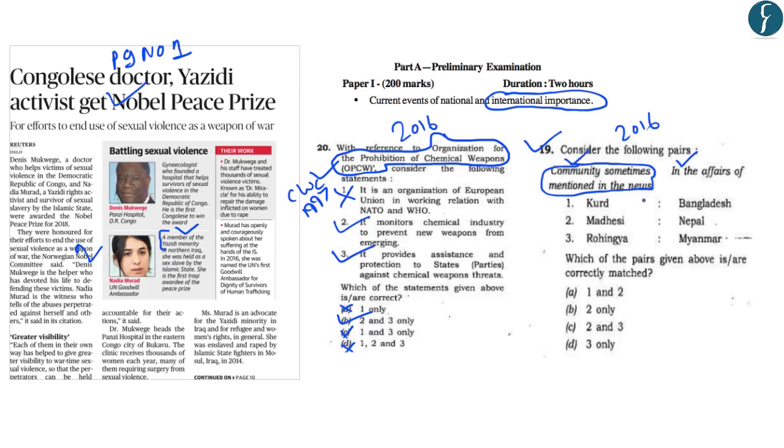Now, regarding the second question that was asked in 2016, the question was related to the communities sometimes mentioned in the news and the countries with which these communities are related. The question reads, which of the pairs given above is or are correctly matched? The first is the Kurd community and Bangladesh. Now, this is incorrect. The second is the Madheshi and Nepal. This is correct. And the third is the Rohingya in Myanmar, and we all know that this is also correct. So the correct answer in this case was C, 2 and 3.